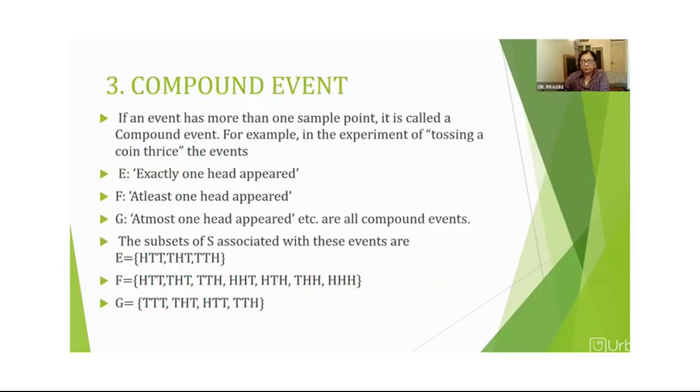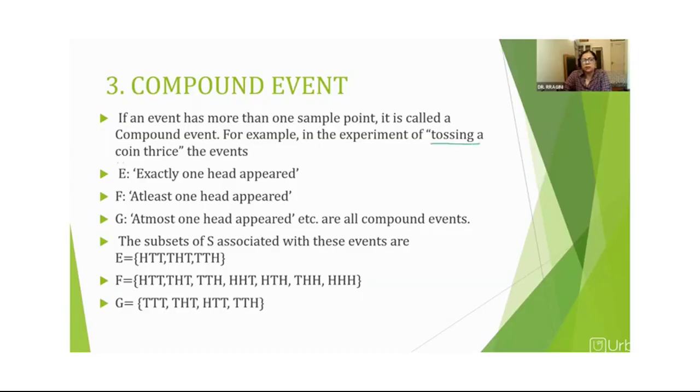Next one is the compound event, right? Now, what is a compound event? I just told you that when an event is defined out of a particular sample space, and we have to write more than one possible outcome to satisfy that event, that is called a compound event. If an event has more than one sample point, it is called a compound event.